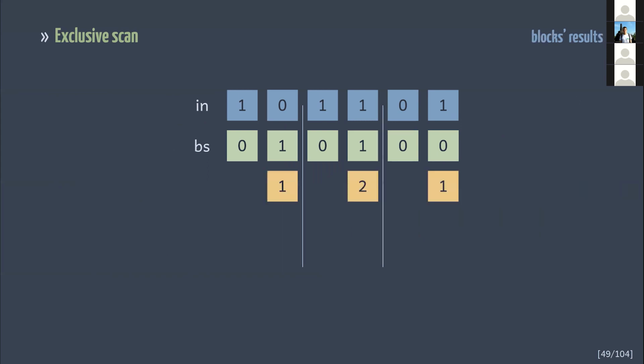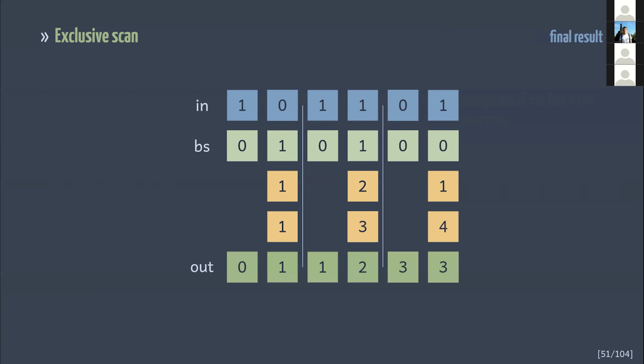Let's compute a reduction within each block and write the result into a separate array. After that, we can compute an inclusive scan on this array. And now we can take the result of the inclusive scan of the previous block. This value represents the sum that we need to add to our partial result to produce the final output array.